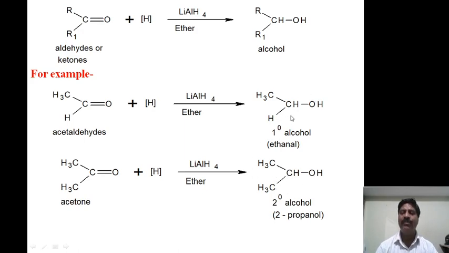This is called a secondary alcohol, or 2-degree alcohol. Here, a primary alcohol means the carbon atom is surrounded by one alkyl group, two hydrogen atoms and one OH group. Therefore it is called a primary alcohol, ethanol. This is about the reduction of aldehydes and ketones using lithium aluminum hydride as a strong reducing agent in ether medium to form alcohols.